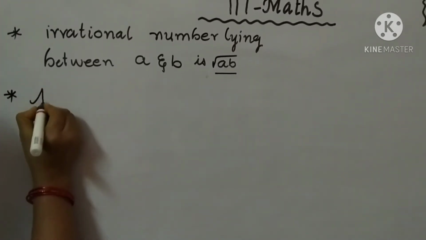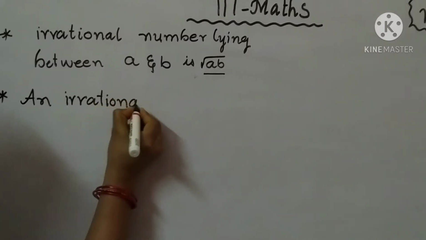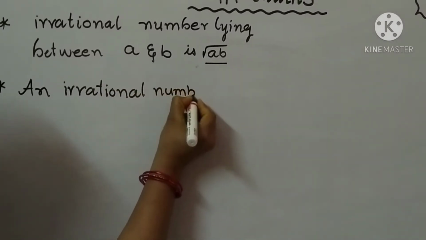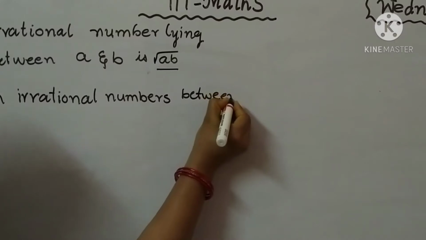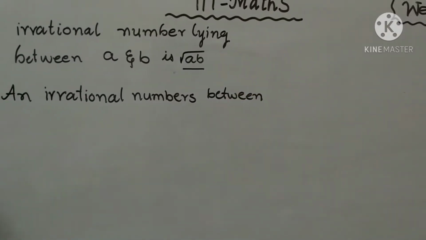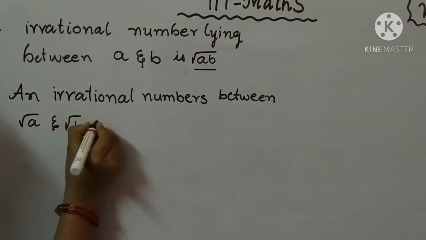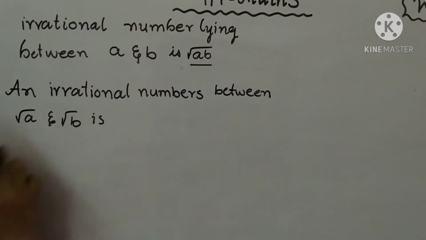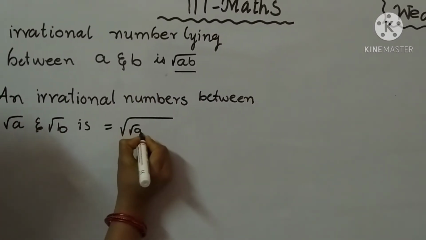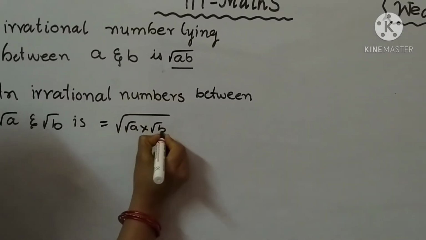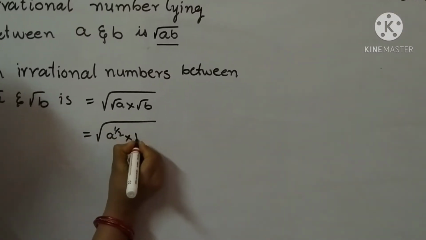Irrational numbers between root A and root B: substitute in root AB. Here, A is considered as root A and B is considered as root B. So here write square root of A power 1 by 2 into B power 1 by 2.